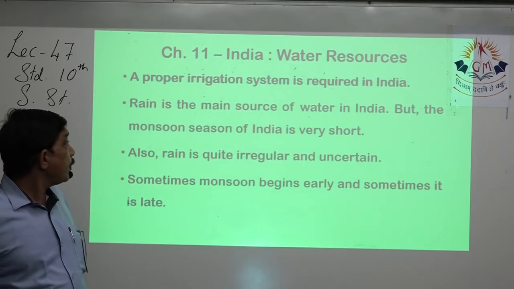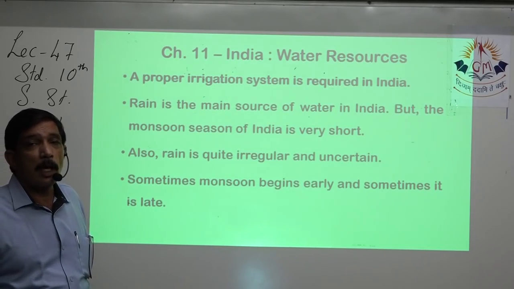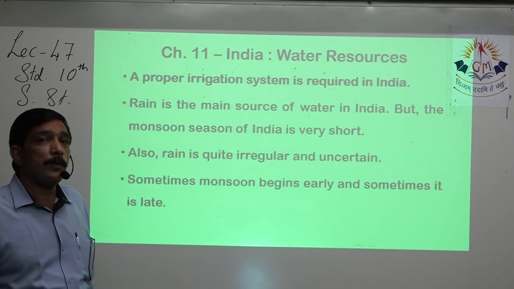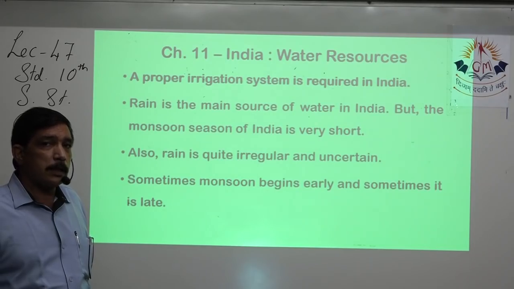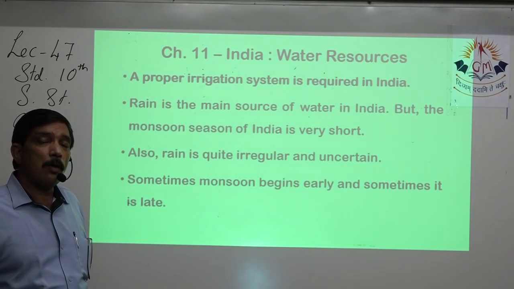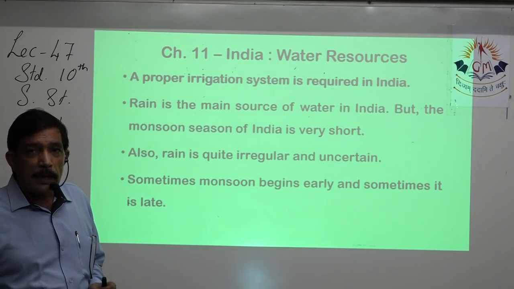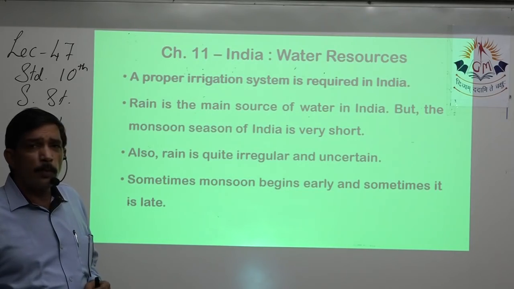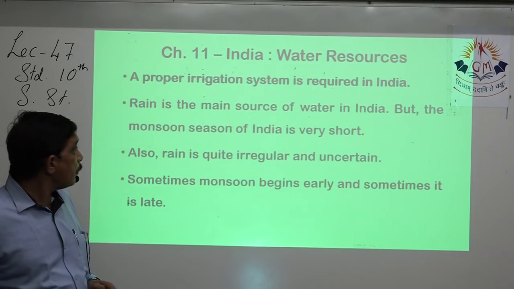What is needed? A proper irrigation system is required in India. Lots of towns, lots of villages still do not have a network of canals, etc. They still have to depend on bores, tube wells, khet talawdi. So if a proper irrigation system is there, then maximum India can have water.